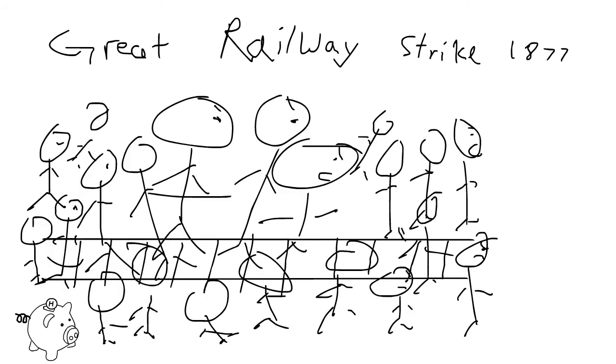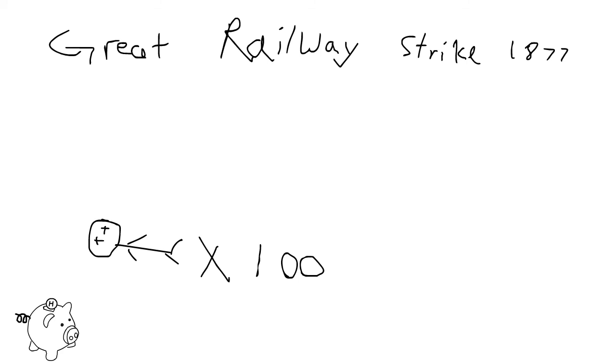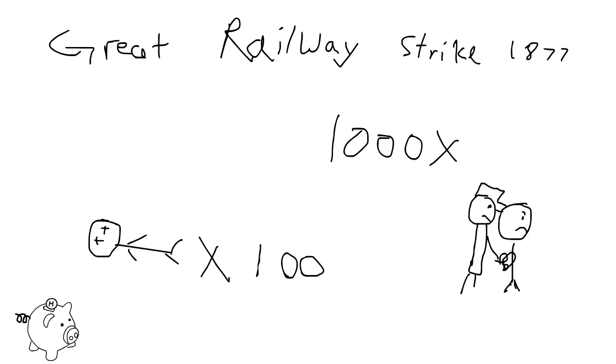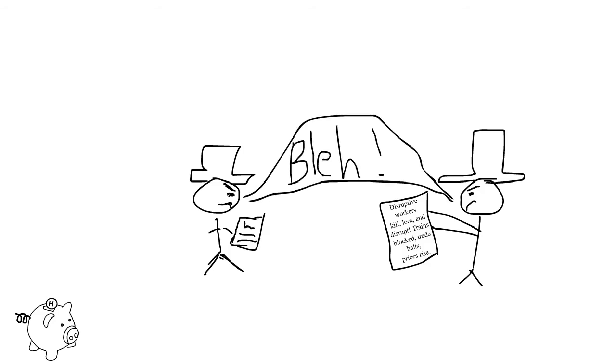To quash the strike, the government sent troops. During the chaos, close to 100 died, and 1,000 were arrested. These strikes had an important long-term consequence. Reading about the violence of these workers, support dipped for unions and workers' rights. Businessmen used this opportunity to blame workers, and important unions like the Knights of Labor lost public sympathy.